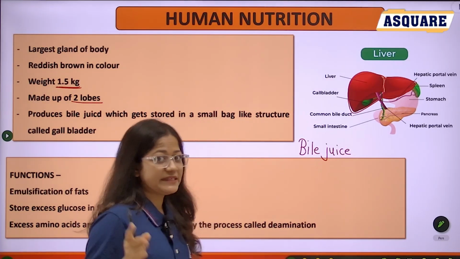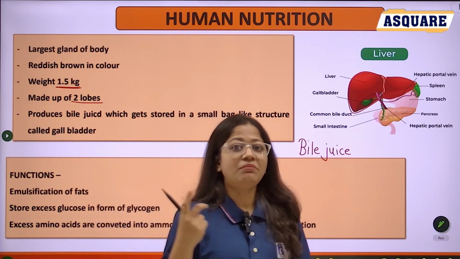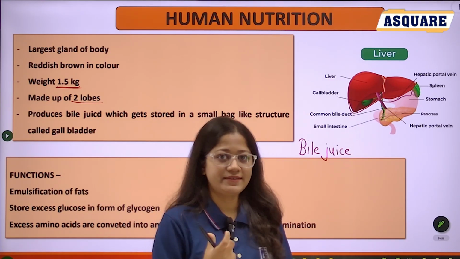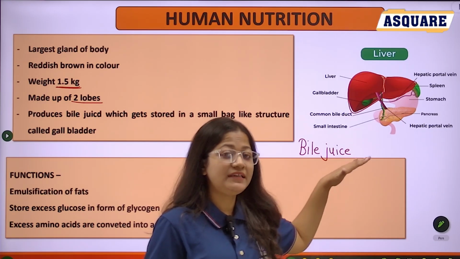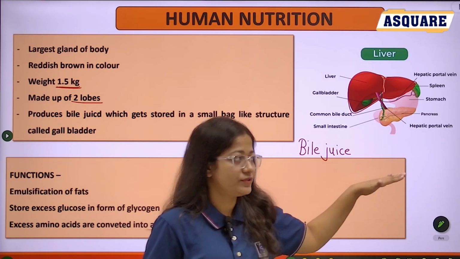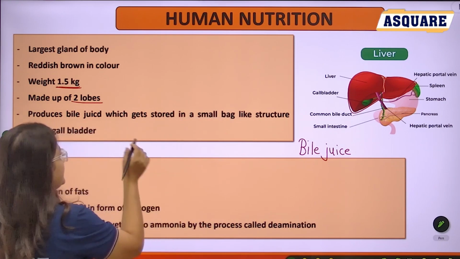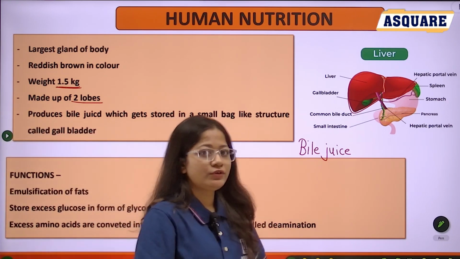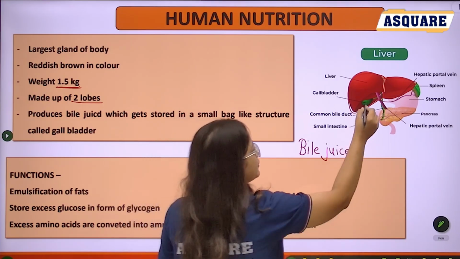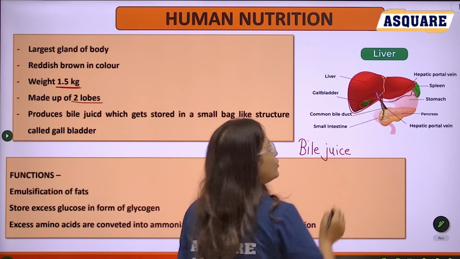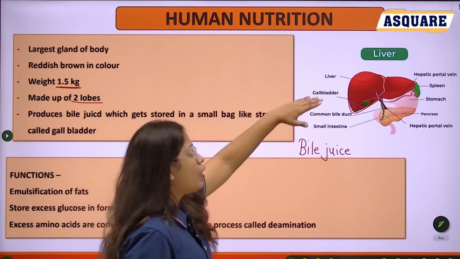The juice secreted by the stomach cells we call the gastric juice; the juice secreted by the liver we call the bile juice. This juice is temporarily stored in a green, pouch-like structure, which we call the gallbladder.